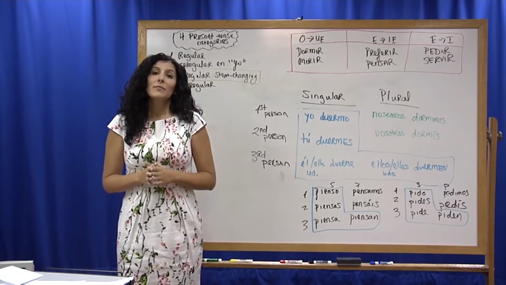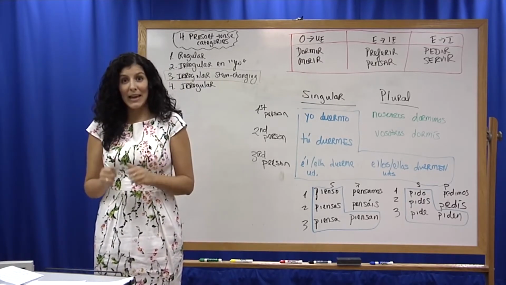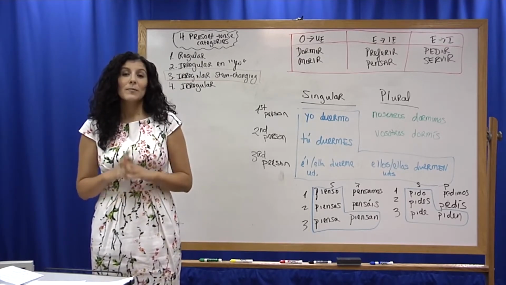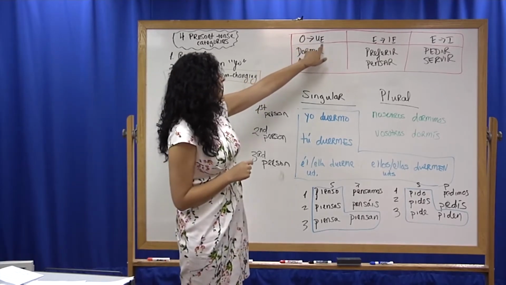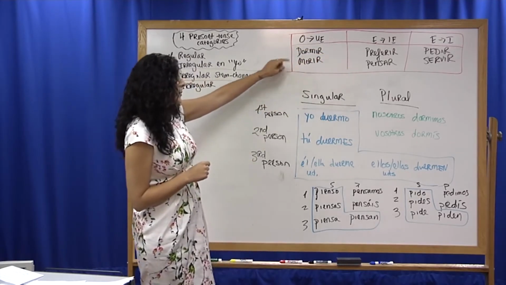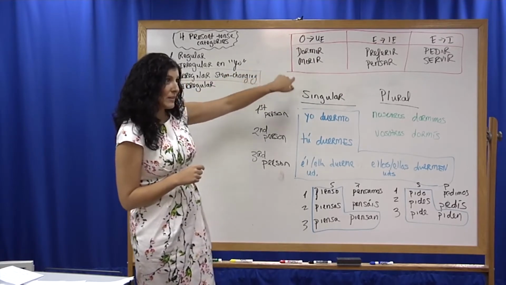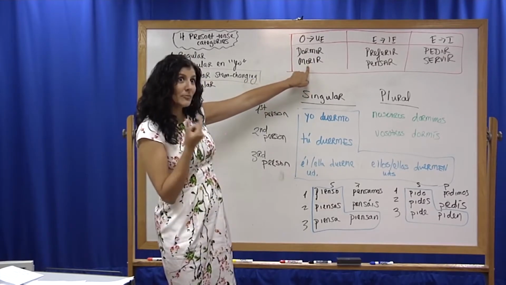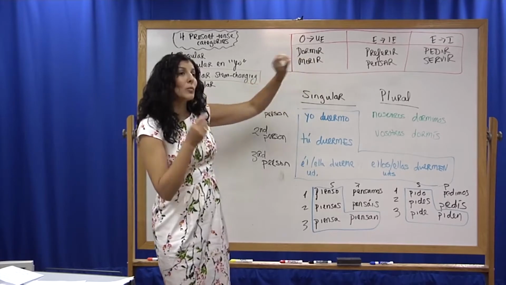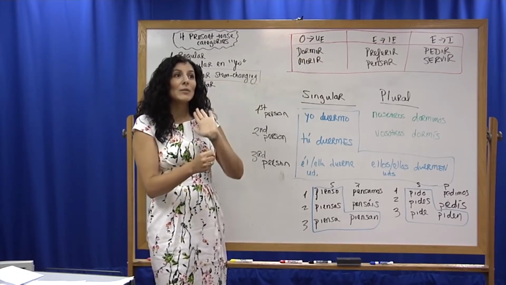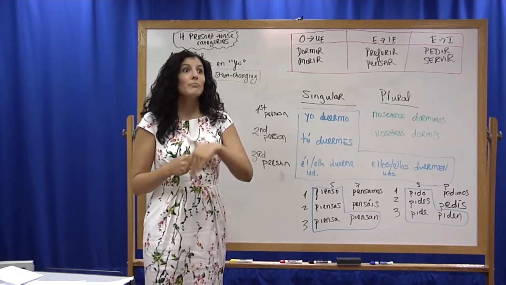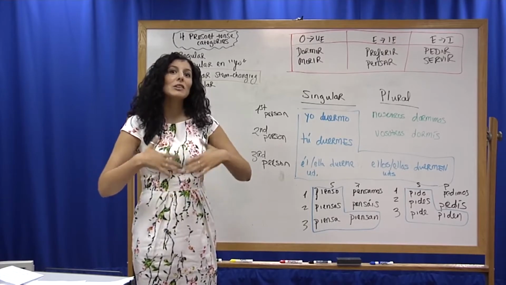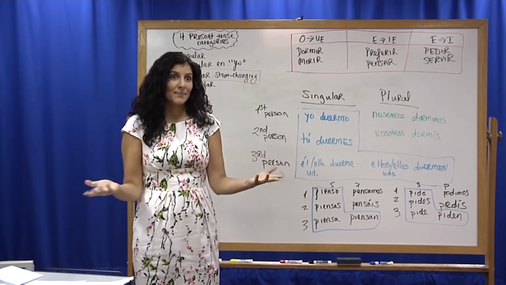Well, first of all, for stem changers, we have to remember that we have three different categories of verbs that stem change, and they will stem change in three different ways. The first type is an O becomes UE, such as with the verb dormir and morir. What that is to say then is that this O right here in the middle of morir or dormir will literally be dropped out, and then it will be replaced with a UE before you can even put your ending on to form the conjugation. So it adds just a little bit of an extra step in your process.